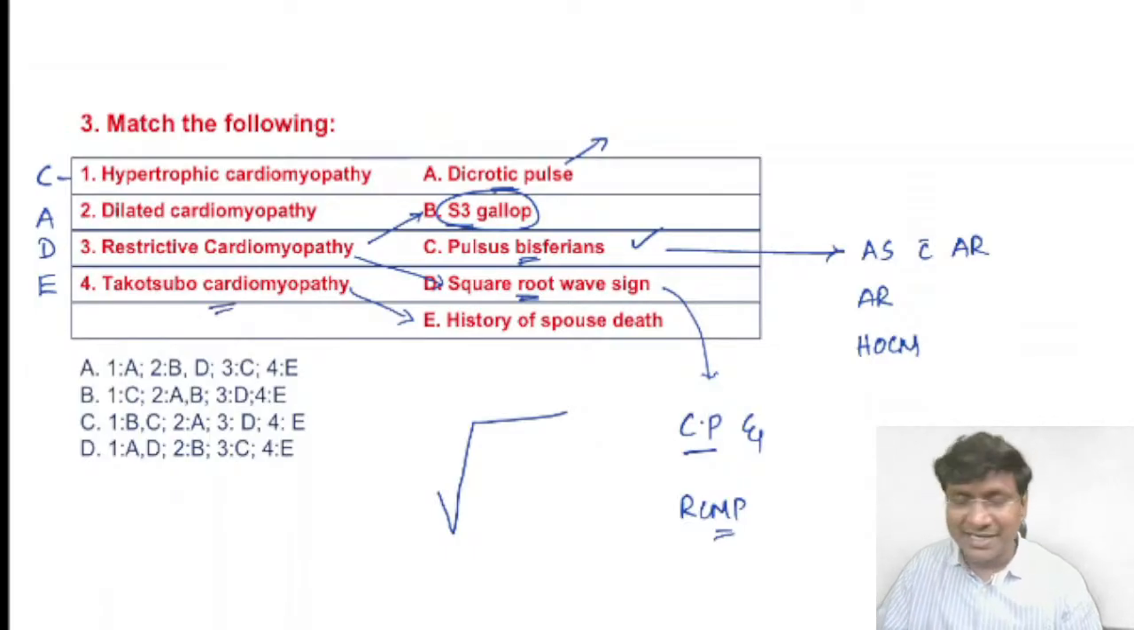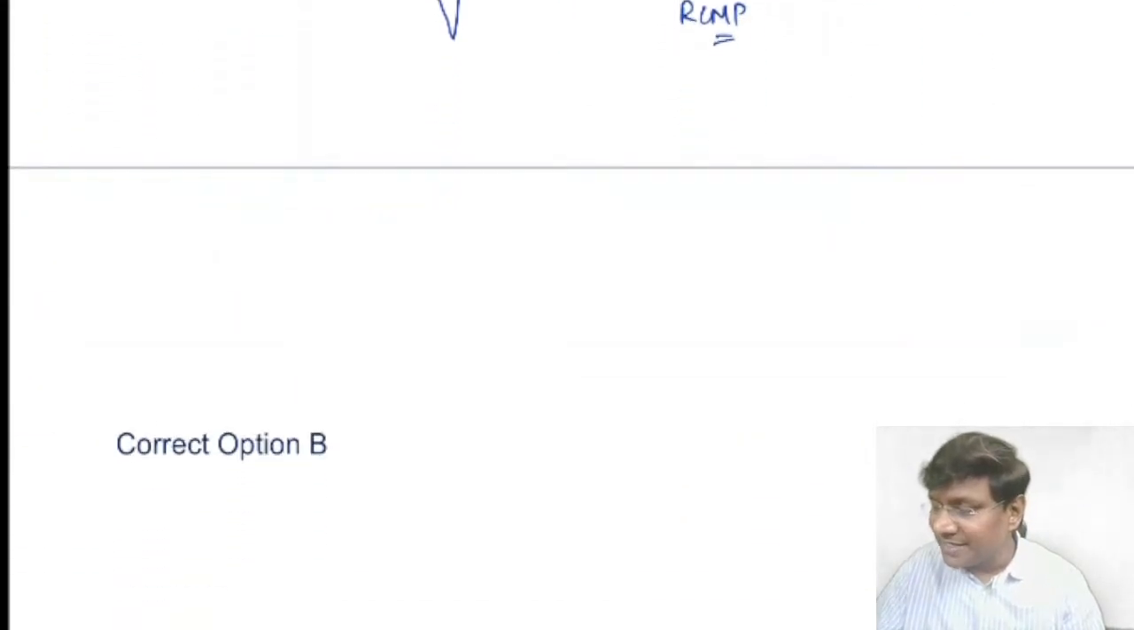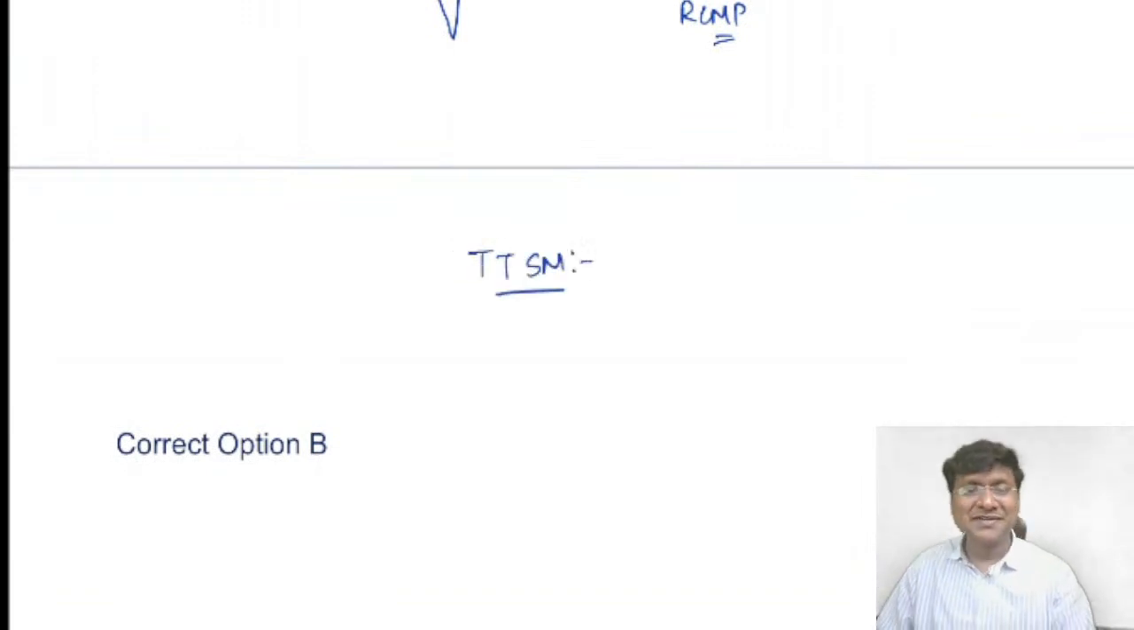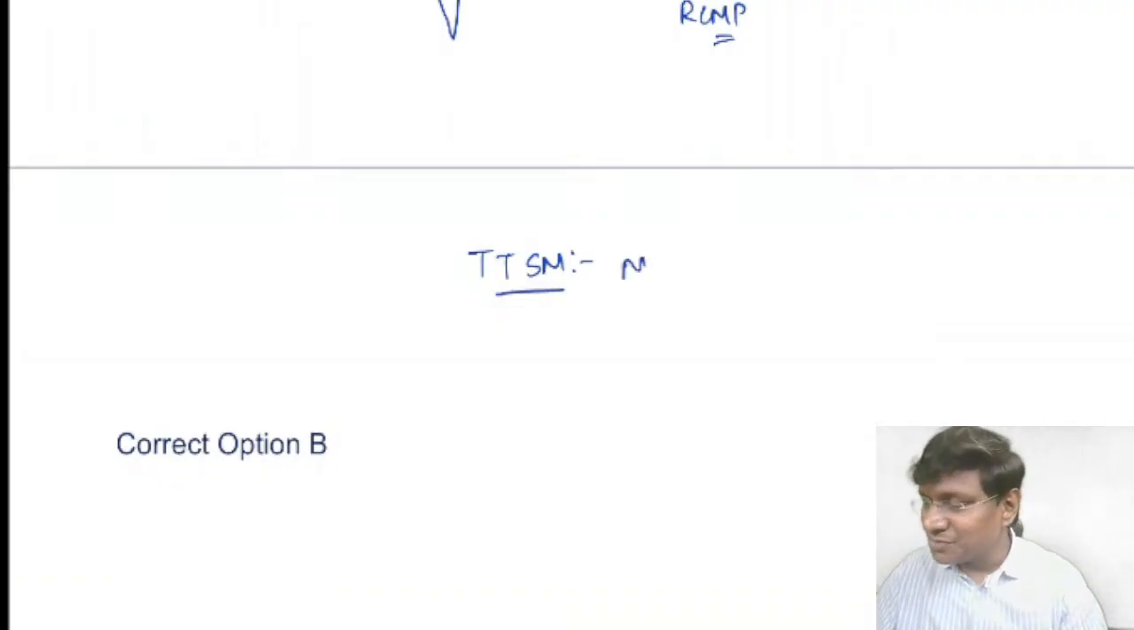Now in case of Takotsubo cardiomyopathy, very important, there should be a history of mental stress. A history of a stressor should be there. Now can anyone tell me quickly, what is the name of the criteria for Takotsubo cardiomyopathy? The name of the criteria for Takotsubo cardiomyopathy is the modified Mayo criteria.